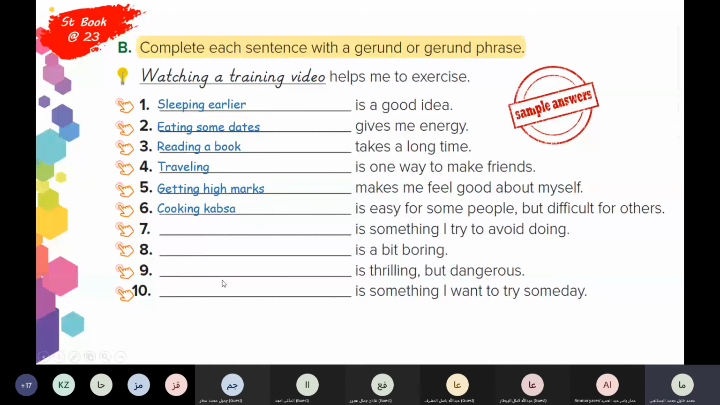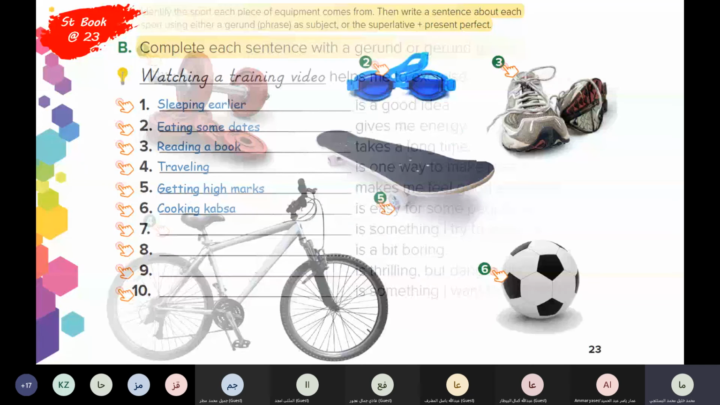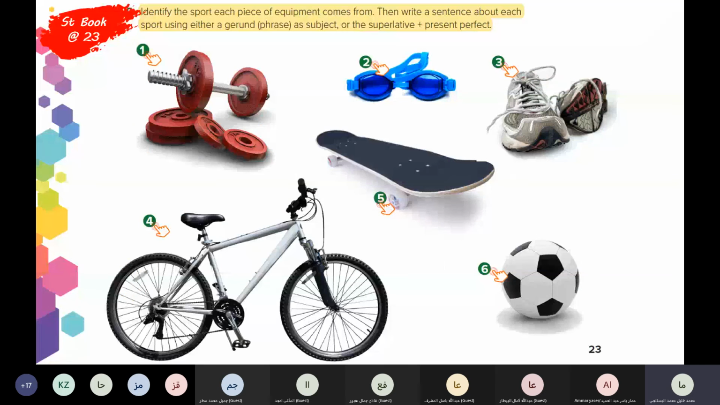Now here, exercise D, we just want to identify the sport each piece of equipment comes from. Then write a sentence about each sport using either a gerund or a phrase. First one, this is what?